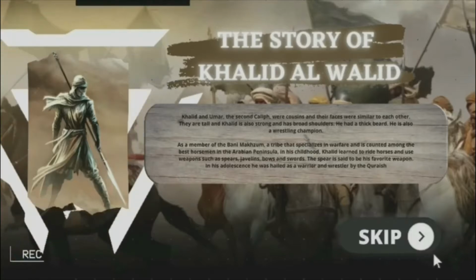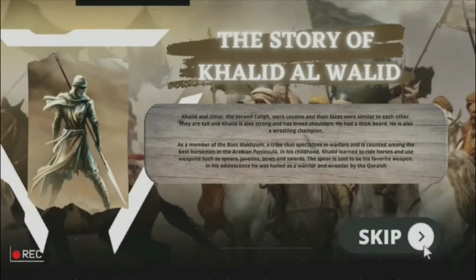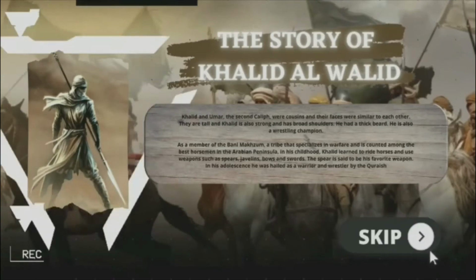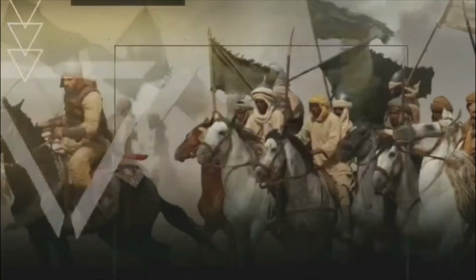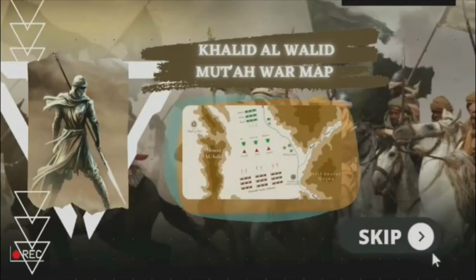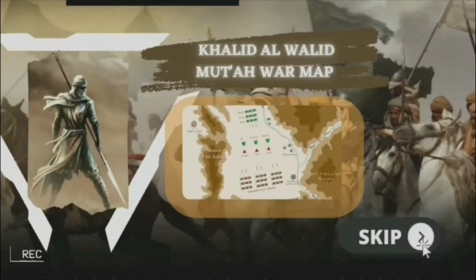Then, the story of Khalid Al-Walid will appear for the player to read and understand about the chapter. It's not the full story of Khalid Al-Walid. It's just the beginning of the story for the player to know about the chapter. If you don't want to read it, you can just click the skip button. And the first war of the character, Khalid Al-Walid, will appear and it will be your first battle.